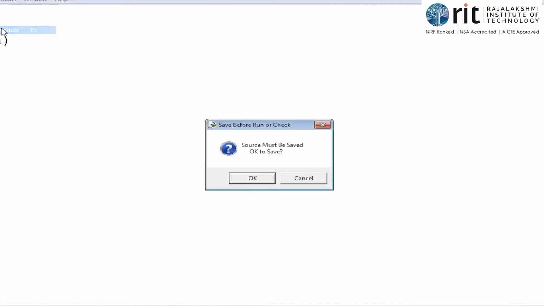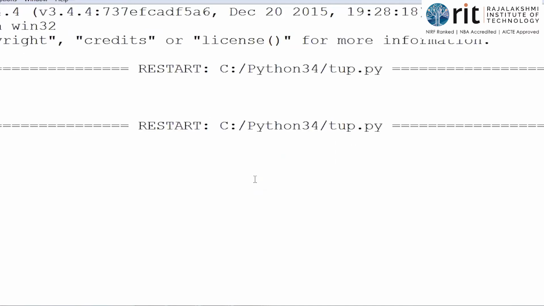See, what is the program that I've written? I'm trying to print the values of A and B. What is in A? 10, isn't it? But I've got 20. How is that? Because the third line has helped me in swapping the values. A comma B, B comma A, it is nothing but the tuple that is involved here. See, when you have the brackets, what does it mean? It is a tuple, isn't it? Even without the brackets I'm getting the answer, meaning the interpreter understands that to be of tuple type only.